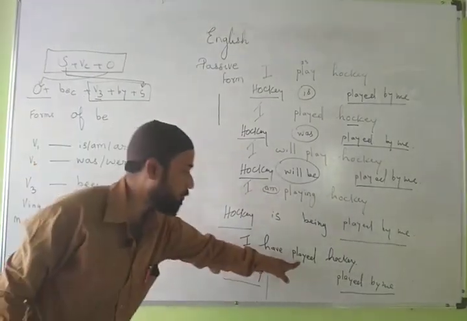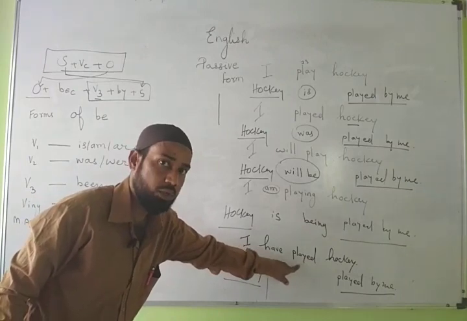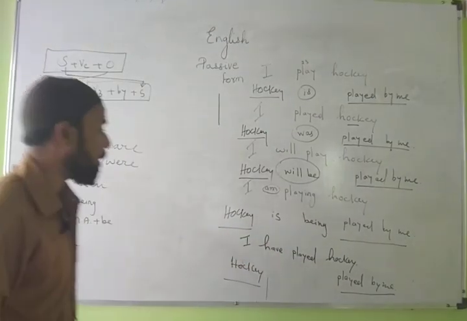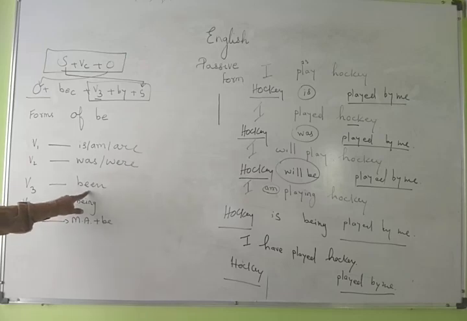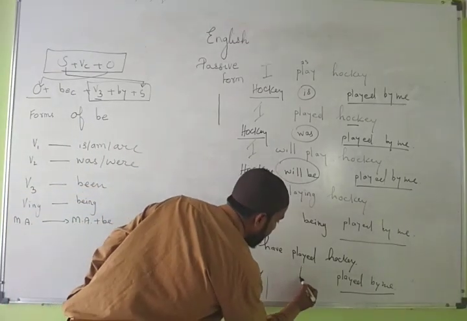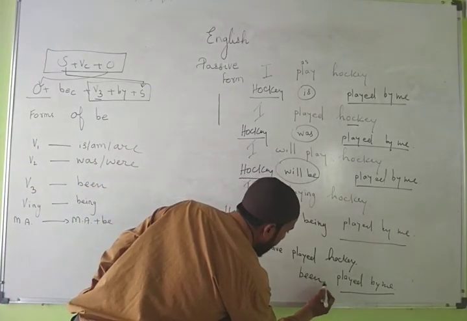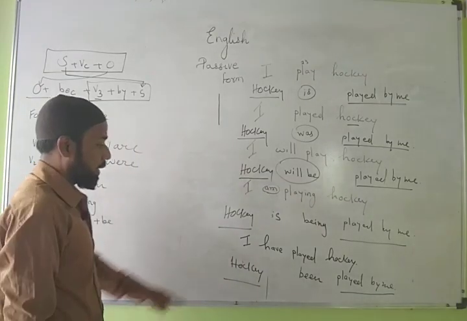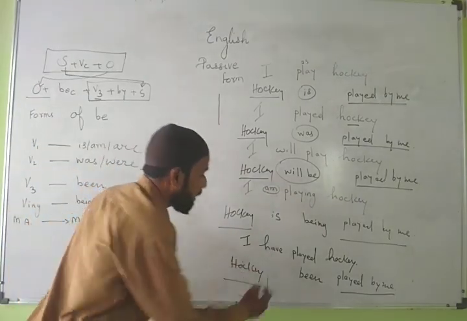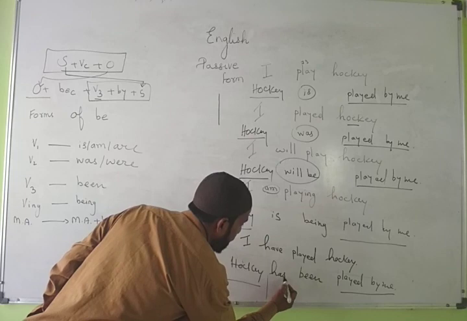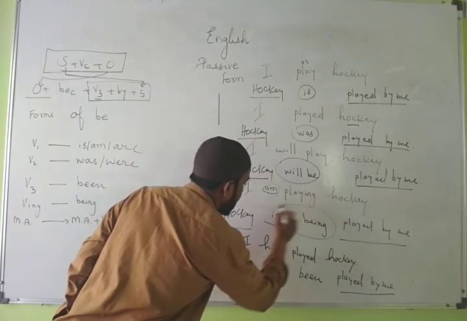Next you can see it is third form. So the verb is in third form. So here you will use the third form of be. And what is the third form of be? Been. And accordingly the helping verb will be used. We cannot use have with hockey. We use has with hockey. So you can see